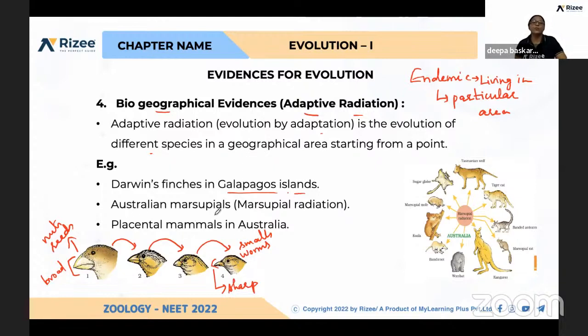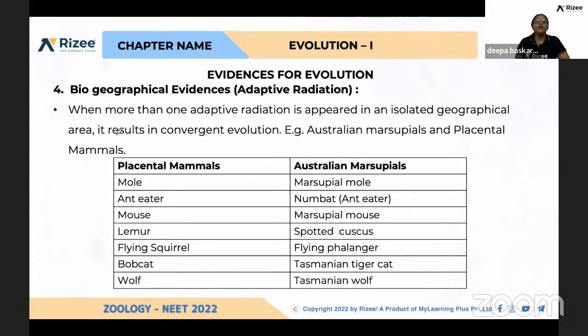And again, Australian marsupials. That is marsupial radiation, you can say. Placental mammals are present mostly elsewhere, but marsupials like kangaroos are present only in Australia and New Zealand, the nearby country. When more than one adaptive radiation appears in an isolated geographical area, it results in convergent evolution. For example, Australian marsupials and placental mammals, you can say.